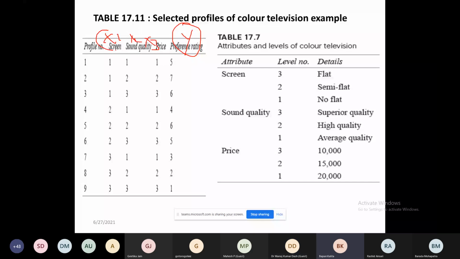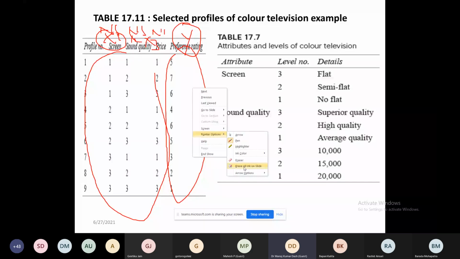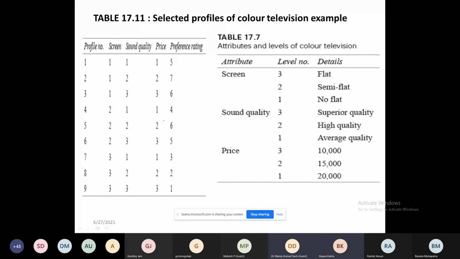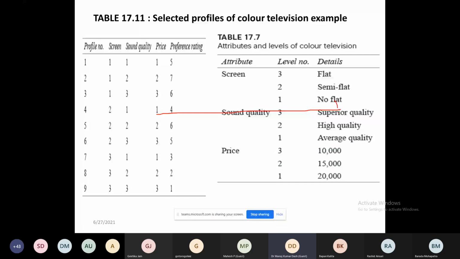Preference rating is y. This is the dependent variable, and the others are independent variables. How is preference rating used? For example, he said 7 out of 10, satisfied 5. I gave a scale question where 10 is highly satisfied, 1 is highly dissatisfied, so you give a satisfaction score here. Clear?